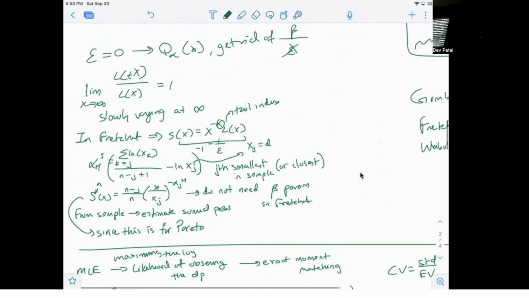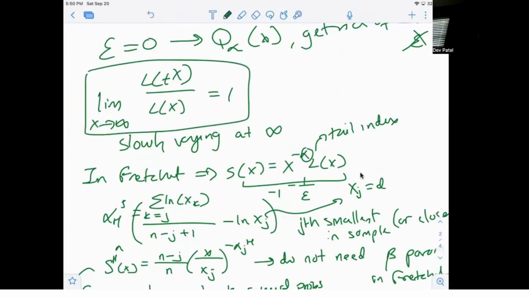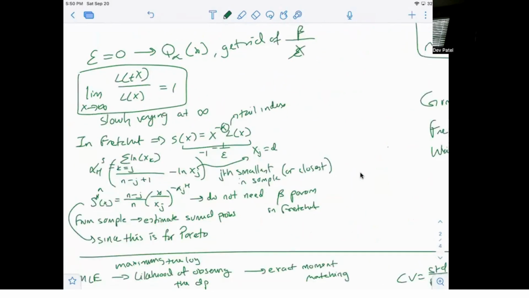And that L of x is what we call slowly varying at infinity, which just means that the limit of L of tx over L of x equals 1. We have a way to approximate this tail index through empirical data, and that is what we call the Hill estimator. What you do is take the natural log of all of the values above that threshold, ln of xj, divide by n minus j plus 1, and then subtract the natural log of xj.